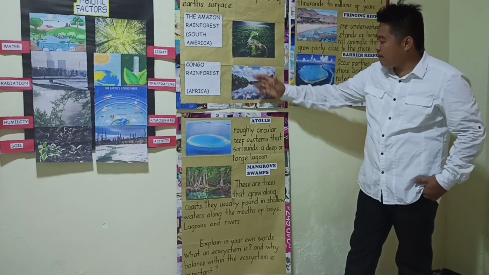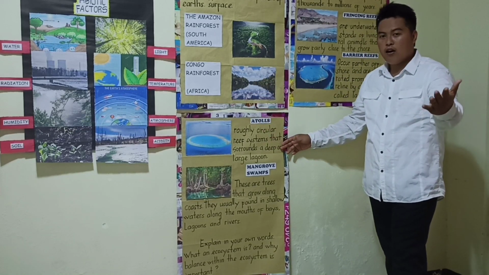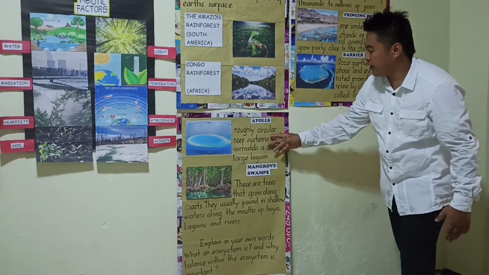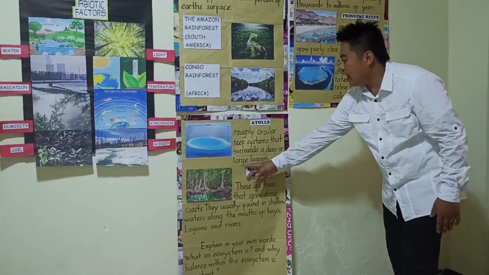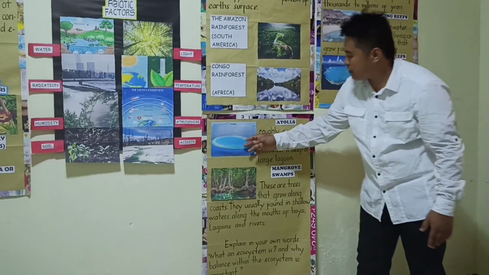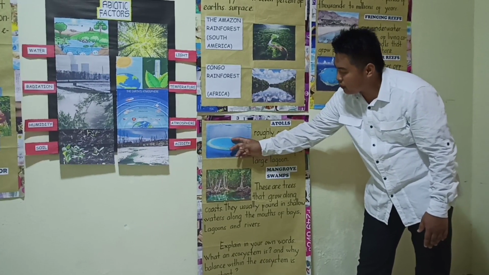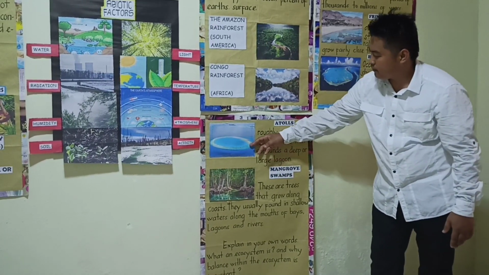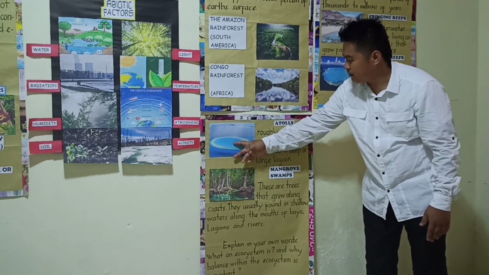Now we have the atoll reefs. Thank you. Atolls are roughly circular reef systems that surround a deep or large lagoon. Look at this image, class. This is a round formation of coral reefs. In the middle is called the lagoon.